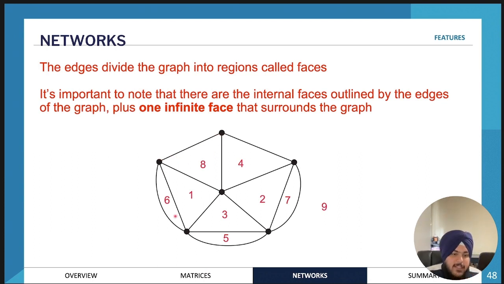And the number of faces in this diagram, for example, so just looking inside would be 1 here, 2, 3, 4, 5, 6, 7, and then 8. And then we also consider the region outside. So for example, this is the region outside, a face in itself. So that would be 9 faces in total. So very straightforward. We're just counting the number of regions that are sort of chunked off by the vertices and edges.